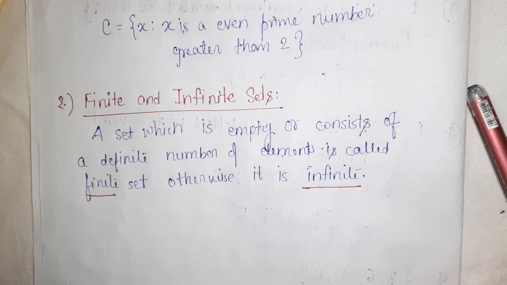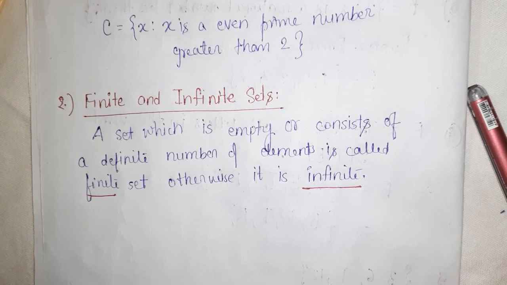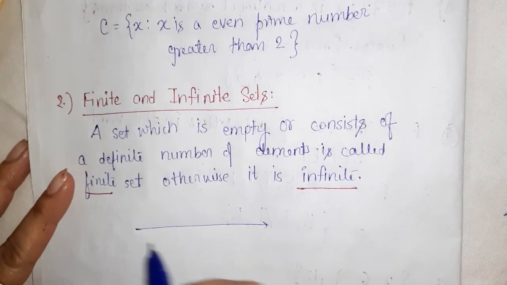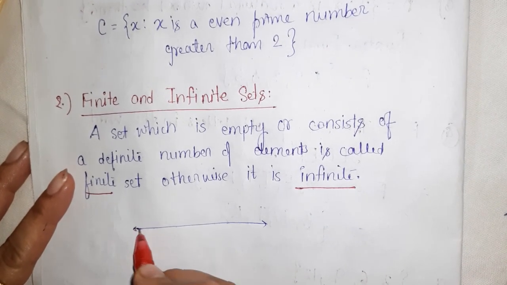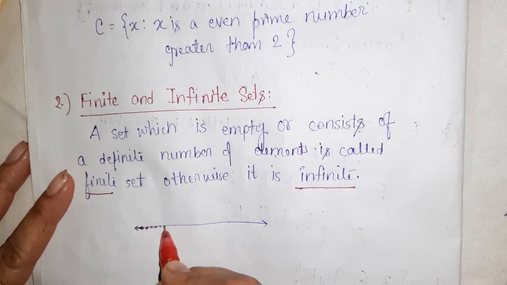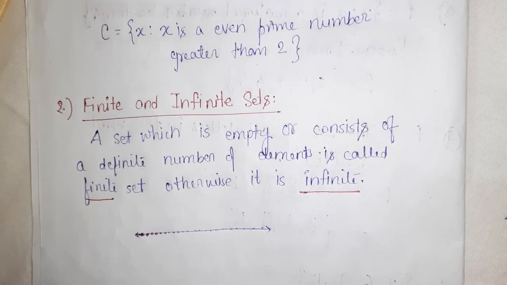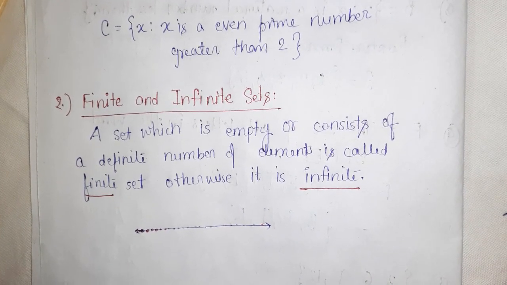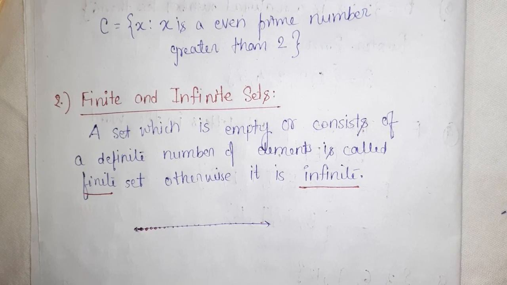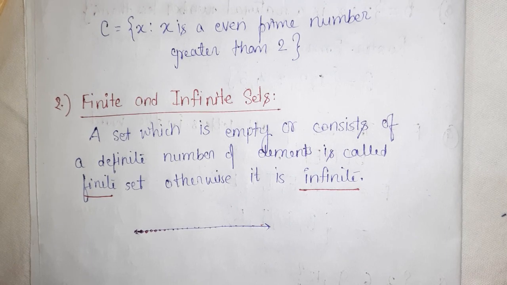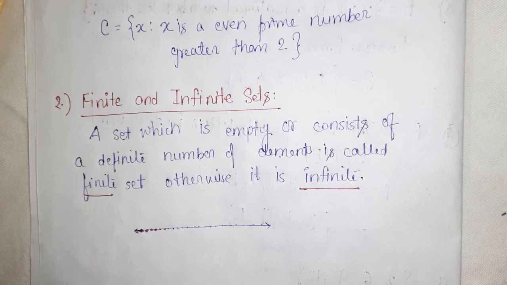Then, if you take the number of points in a line. We take a line, and if we look for the number of points on it, the number of points will be infinite. A point is what? The small dot. So there are infinite numbers of points in a line. So this is not a finite set; this is an infinite set. The set of points in a line is an infinite set, right? So this is all about finite and infinite sets.